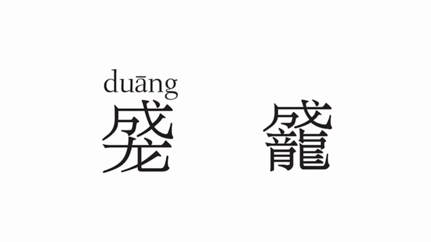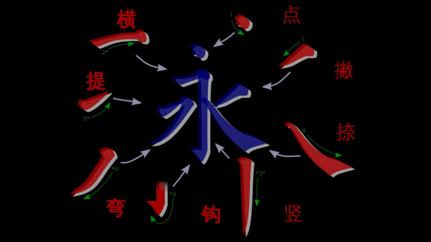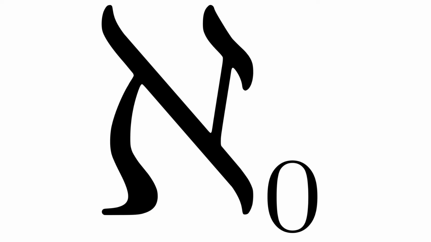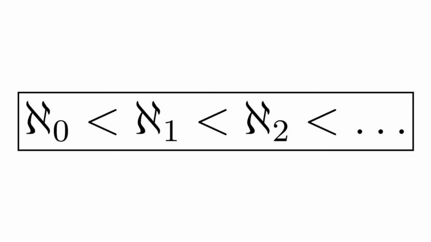As you can see, Duang is in no way related to the sound of Shang or Long. What the Chinese did is to create a memory of an event that Jackie uttered Duang. This is how the Chinese writing system stores memory. Just as there is no correlation between Hebrew Aleph and infinity, but since Cantor used it for infinite sets, so do we.